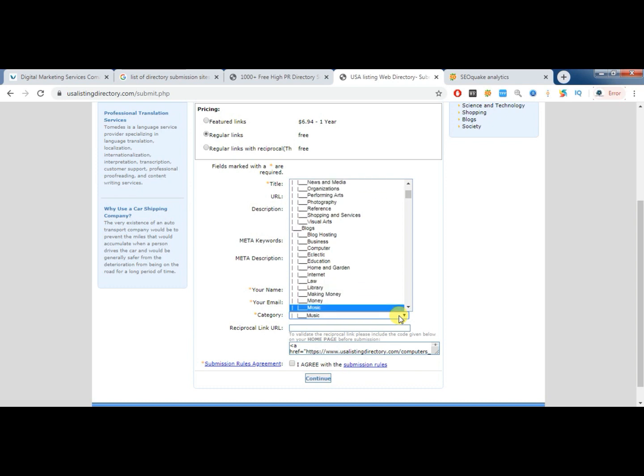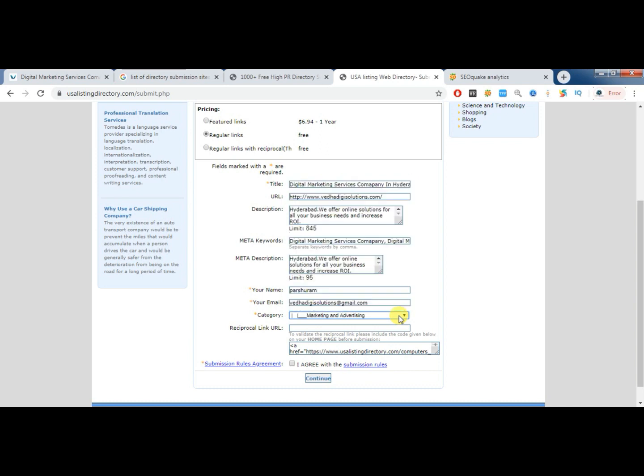If that particular category is there, you can go with it. If that category is not available in the list, then you can go with a somewhat relevant category. You can go with marketing and advertisement as my category, since it comes under digital marketing.